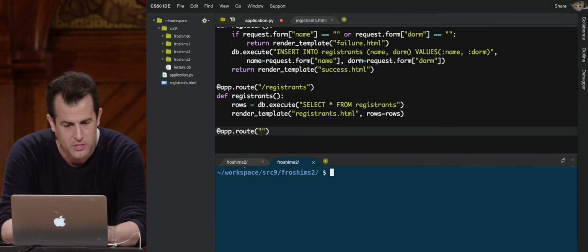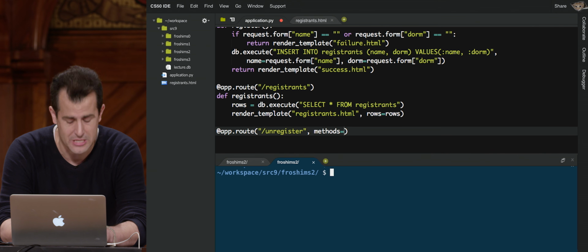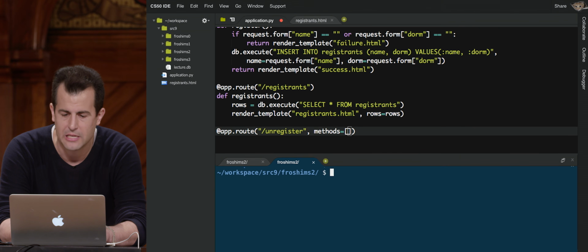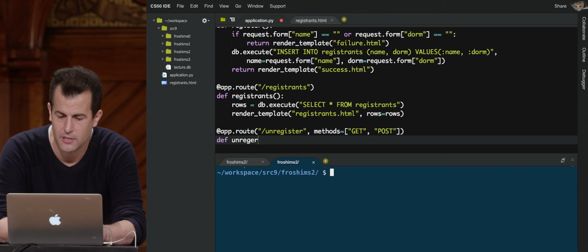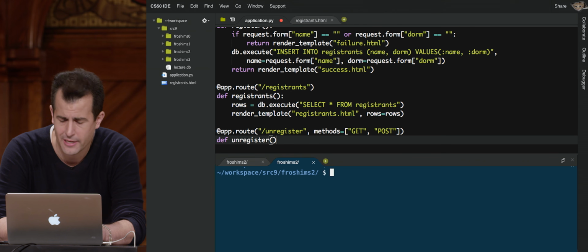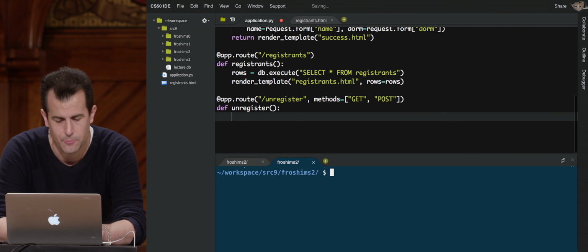So app.route /unregister. You know what? This is going to support multiple methods. So by default, it's just get. But I want it to be not just get, but get and post. And then in here, I'm going to have def unregister as the name of my method. Again, it could be anything, but you should be consistent, I would say.